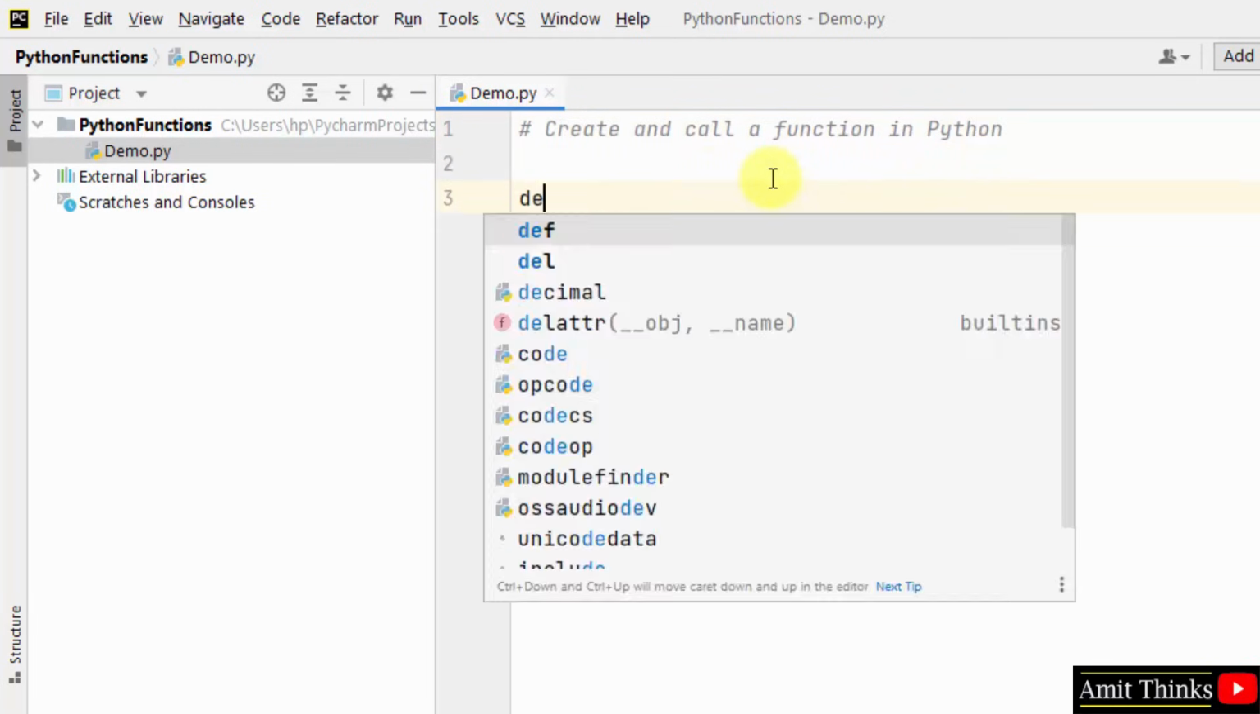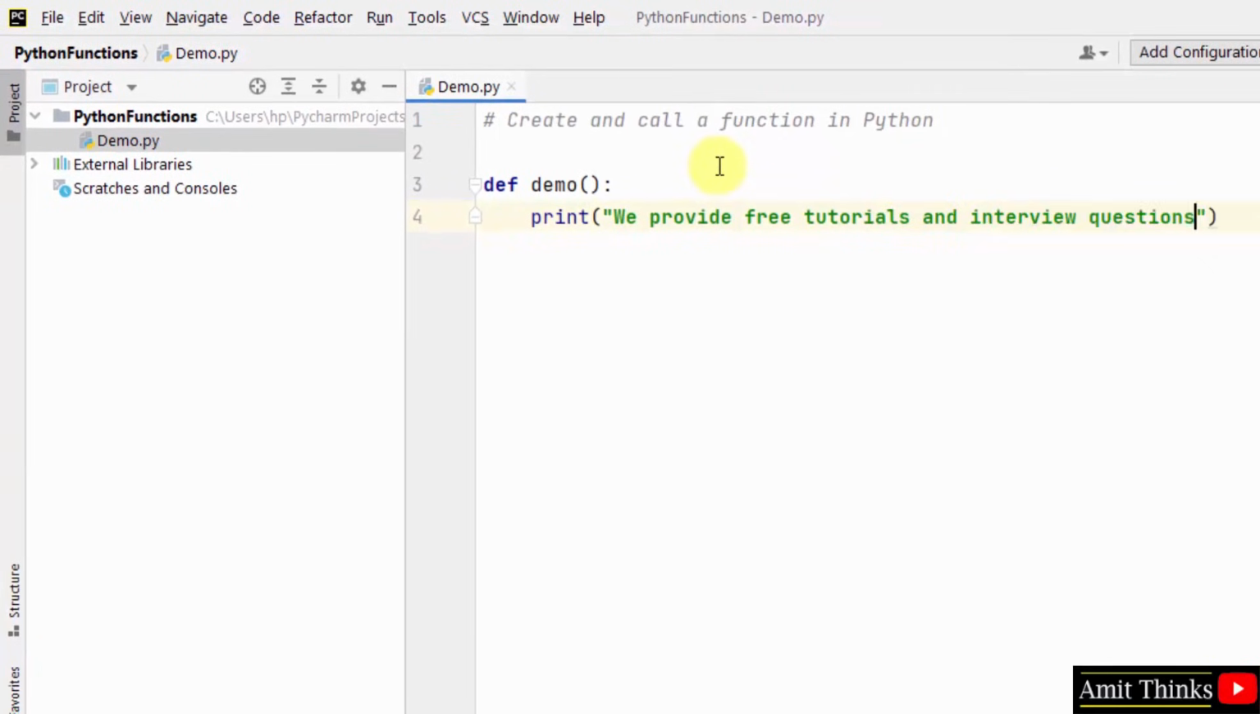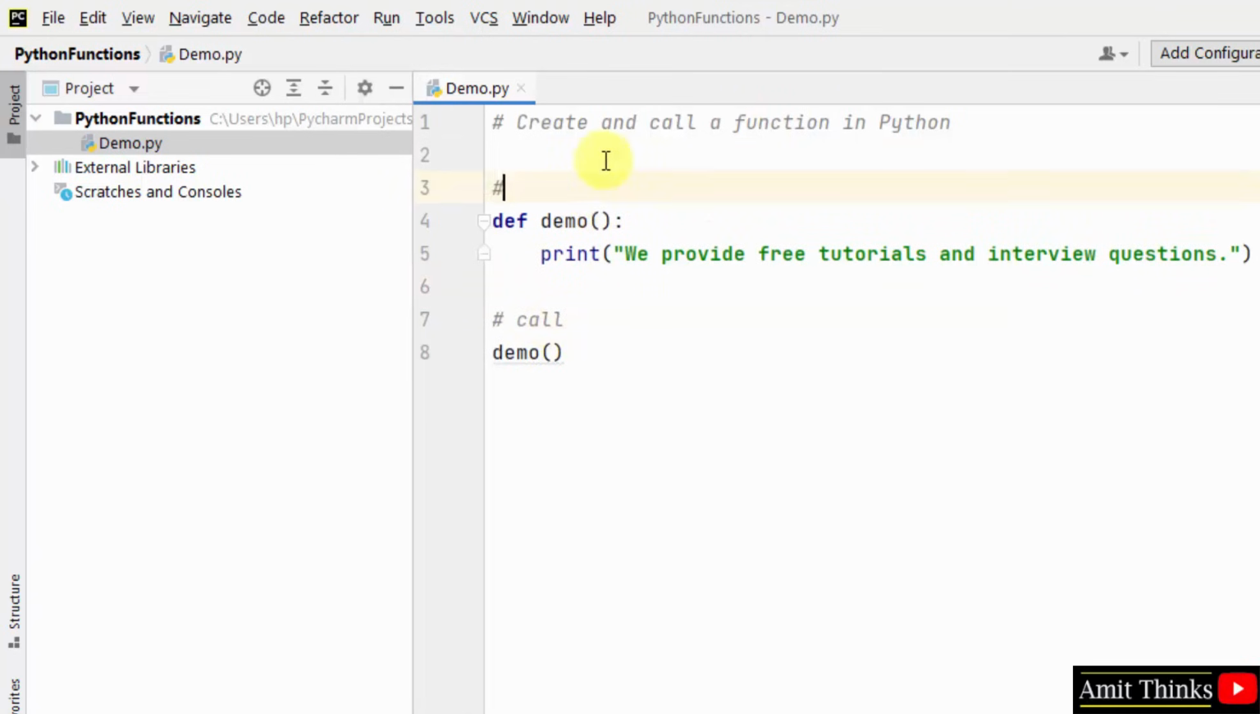So let us first define a function using the def keyword I told you before. Let's say our function name is demo. You need to add a colon here. This is the syntax. Now we can add anything. Let's say I'm giving a simple example. I'm writing a demo text. Okay, so I added this. Now I'll just call this function. So this is call. This is define a function.